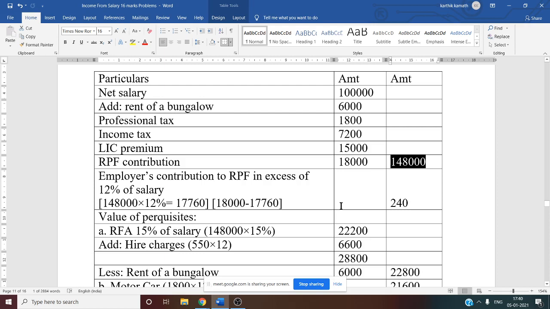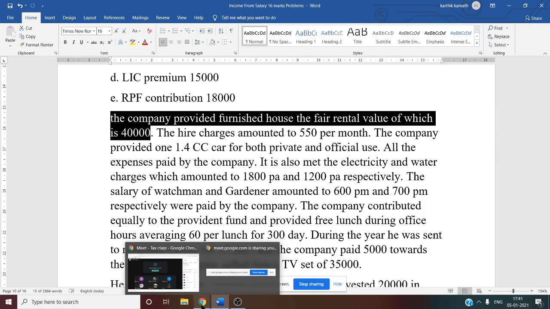And what about this one? Fair rental value, whether we can take this information, 40,000. Can we take fair rental value? Just tell me.